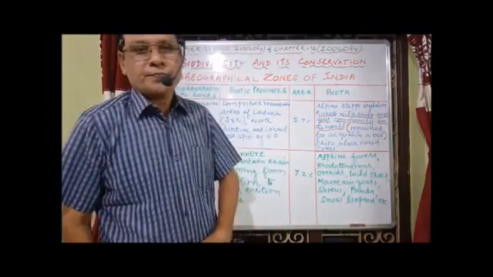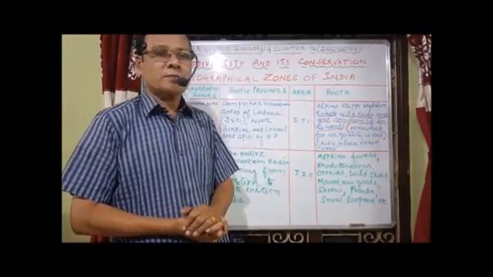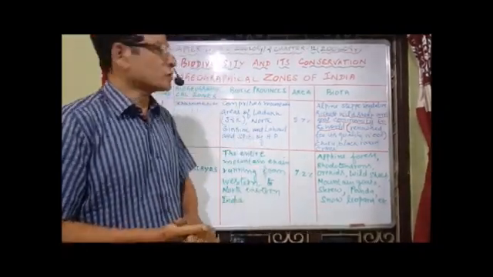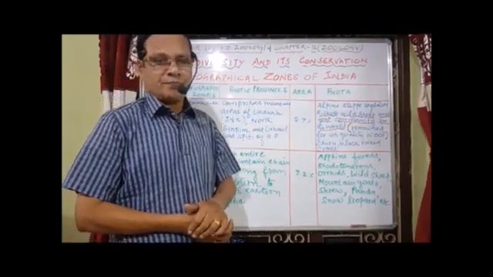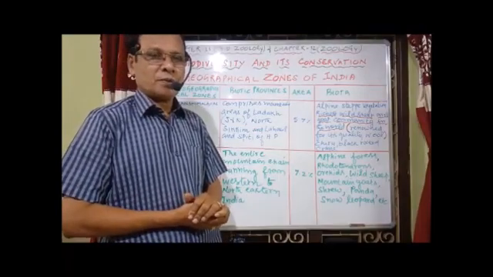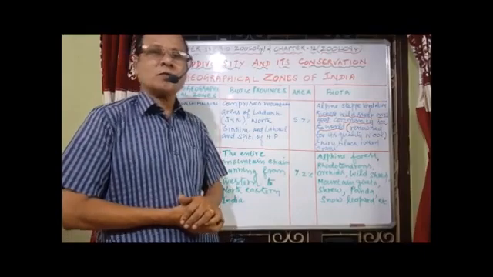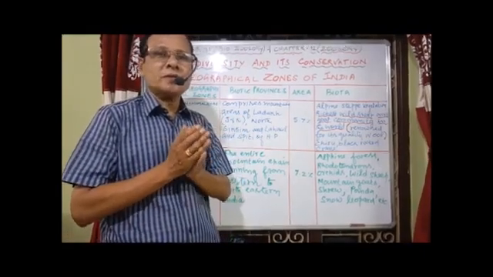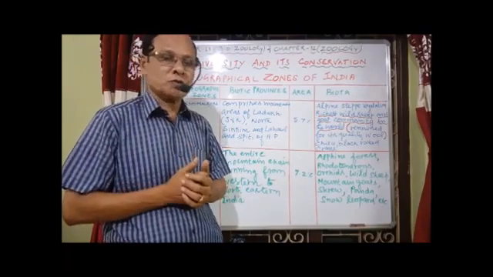Hi students, once again I am meeting you to discuss the lesson Biodiversity and its conservation. Today we have to see about the biogeographic zones of India. According to the International Biomes Classification, based on the climate, fauna, flora and soil conditions, India can be divided into 10 biogeographical zones.